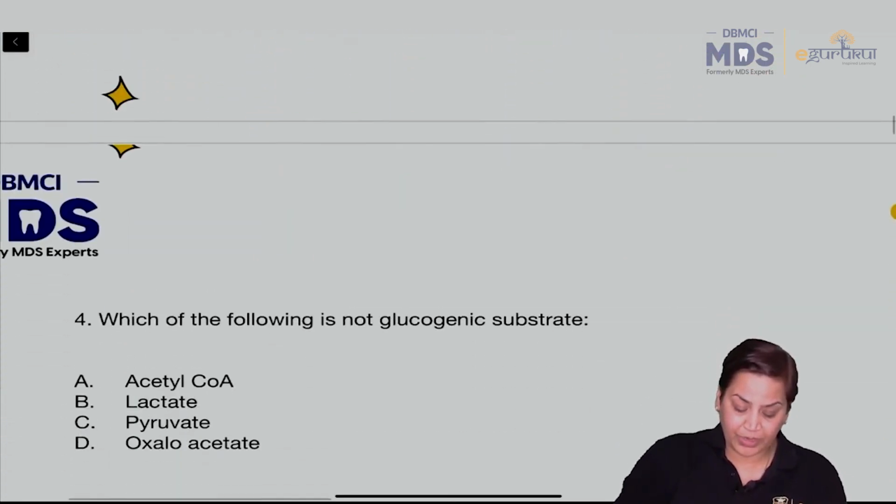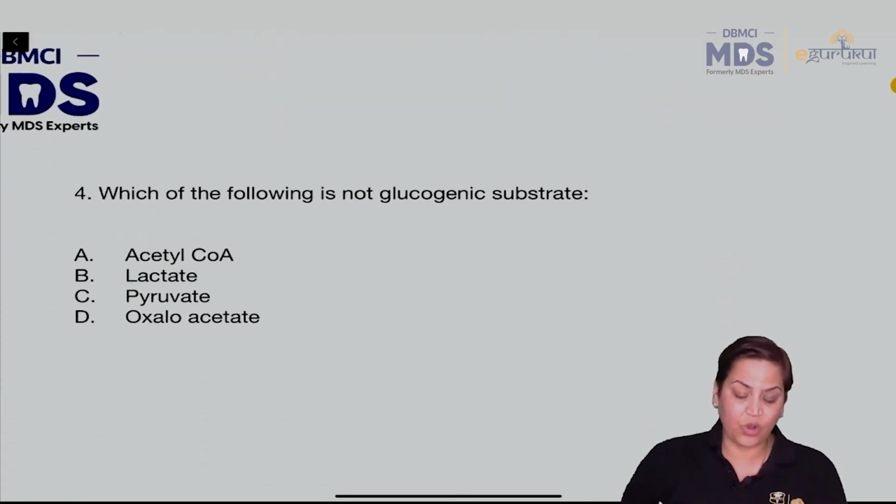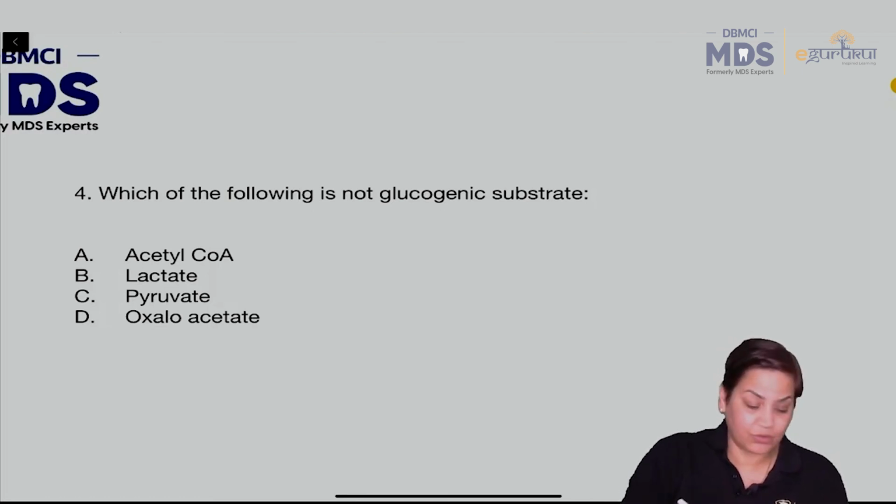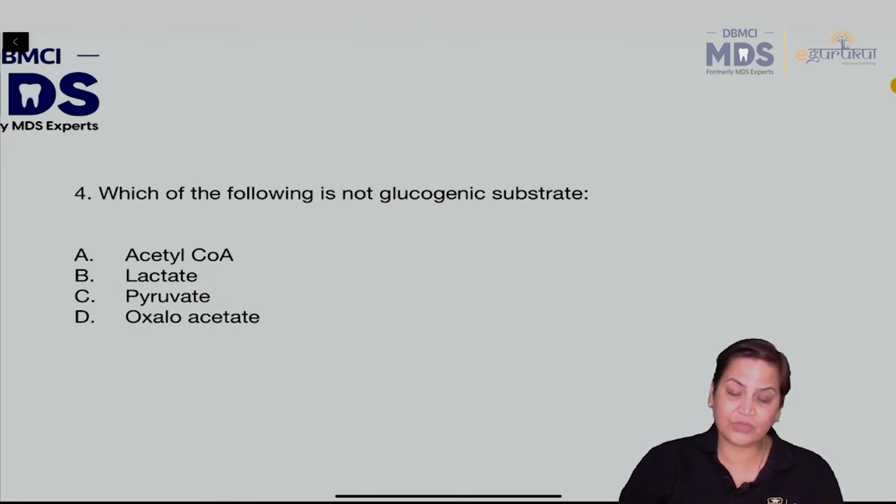Then moving on to question number 4. Which of the following is not a glucogenic substrate? This is again a very important and very interesting question. Some 3-4 years back, you will be surprised to know, there were 2 questions asked on gluconeogenesis. Now see, can anybody tell me the answer to this question? This is very simple again. Which of the following is not a glucogenic substrate?